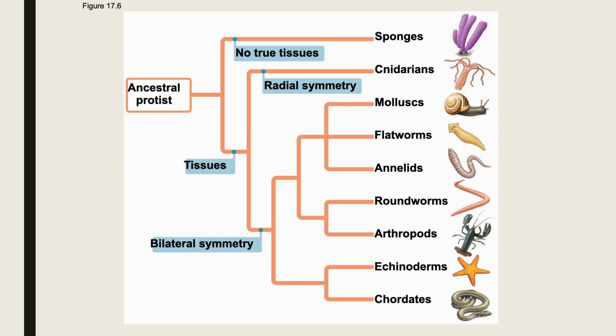So here we have our basic phylogenetic tree of the animal kingdom. Now this is assuming that some type of ancestral protozoan, which was that animal-like protist, is the ancestor of all of the extant animals that we see today. And again, this is assuming evolutionary relationships here.